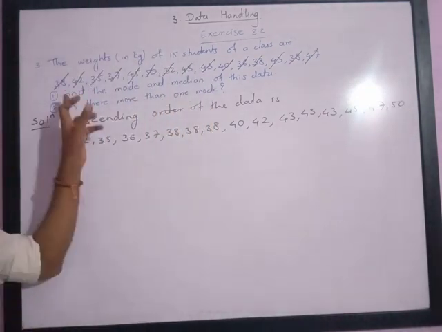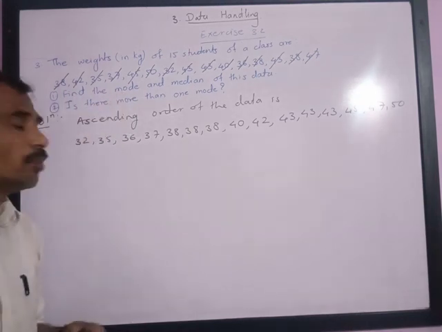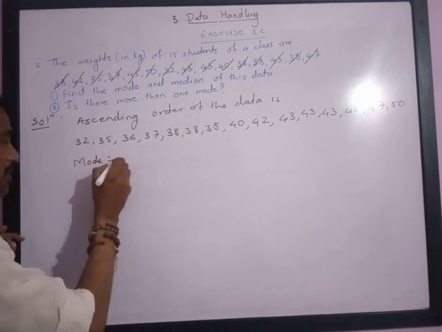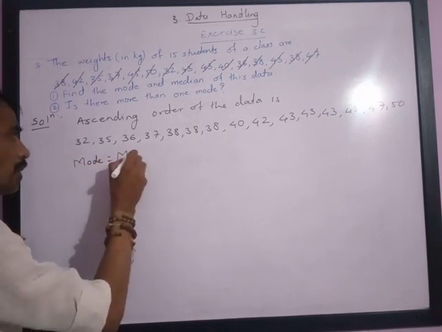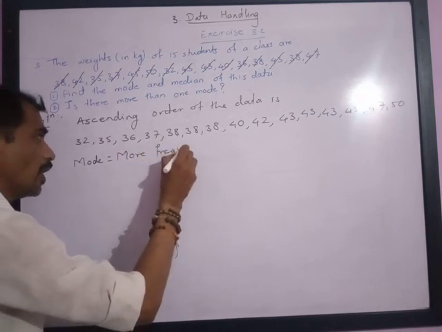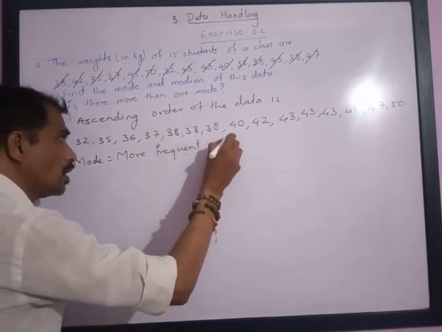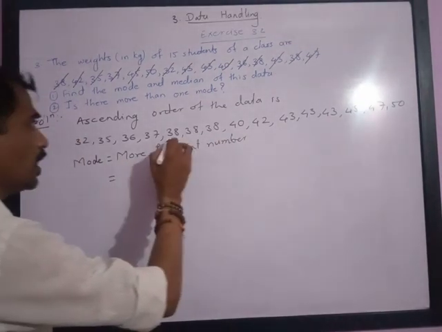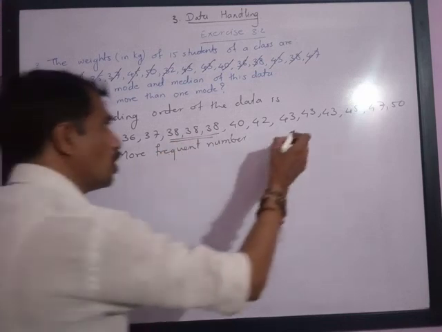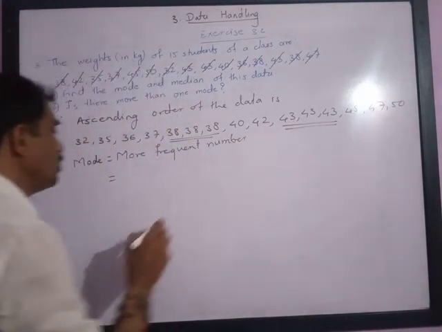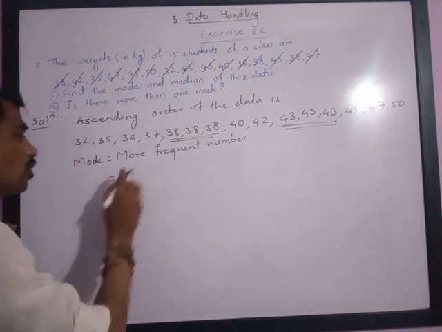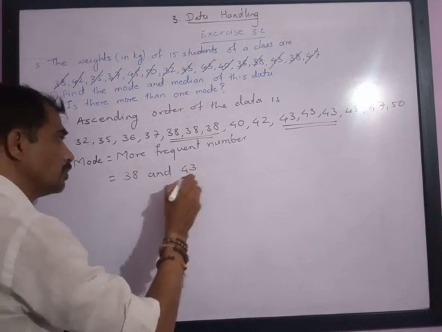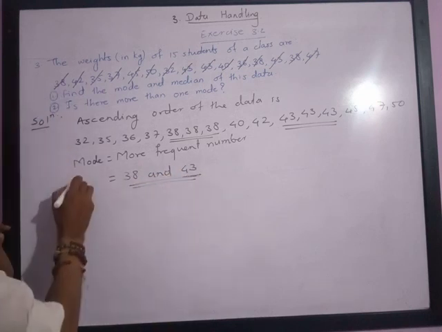Now the question asked is to find the mode. Mode means the more frequent number, or the number that is repeated the maximum times. Here 38 is repeated 3 times and 43 is also repeated 3 times. It means two modes exist. So the mode is equal to 38 and 43. Two modes exist for the given information.